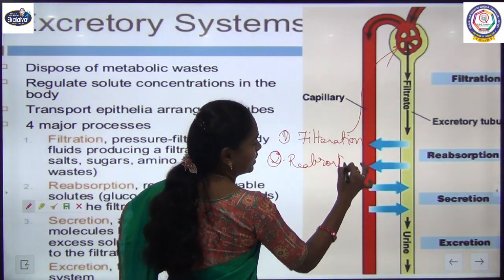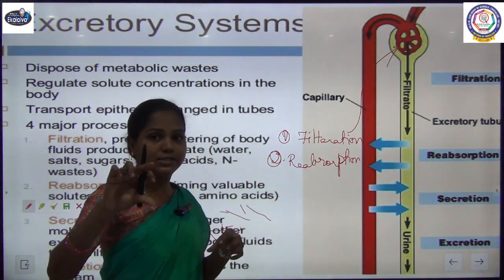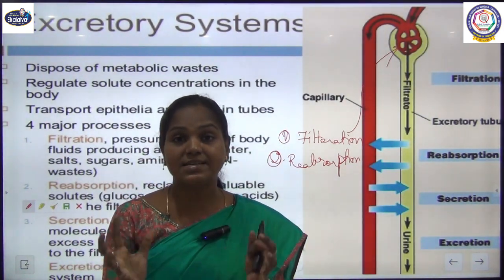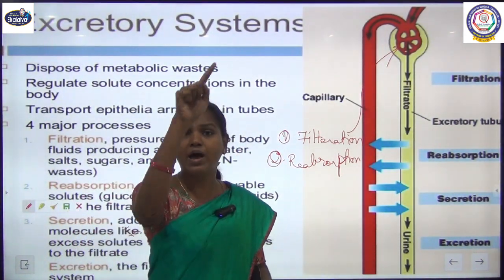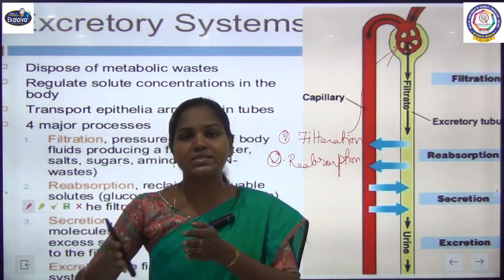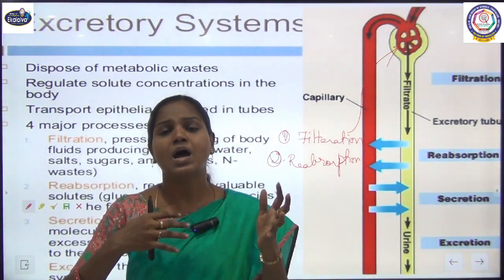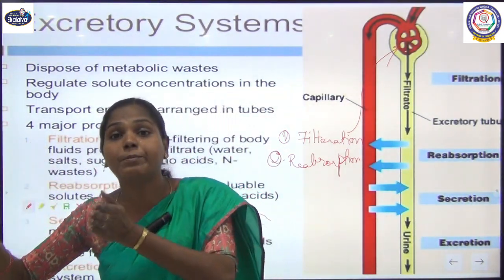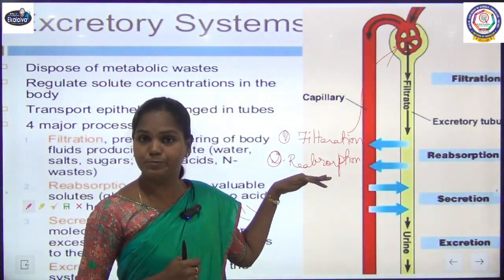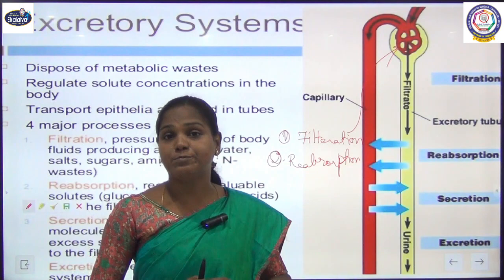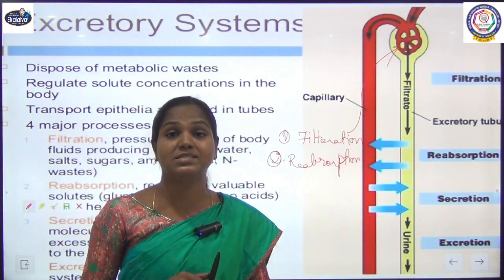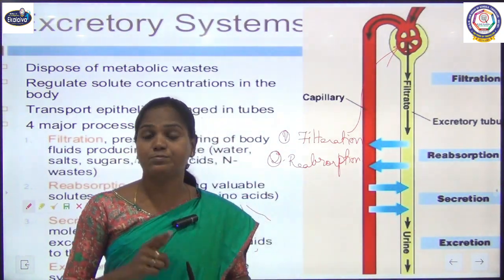That is, this loop of Henle I showed you is surrounded by blood capillaries. It is enriched with blood capillaries. So as the filtrate is coming down through that loop of Henle, all these required things like amino acid, glucose, water and all are reabsorbed into our blood circulation. That process we call reabsorption. Why is it called reabsorption? In the sense, the second time all these things are getting absorbed. First time it is in our digestive system, and second time here it is absorbed, so we call it reabsorption.